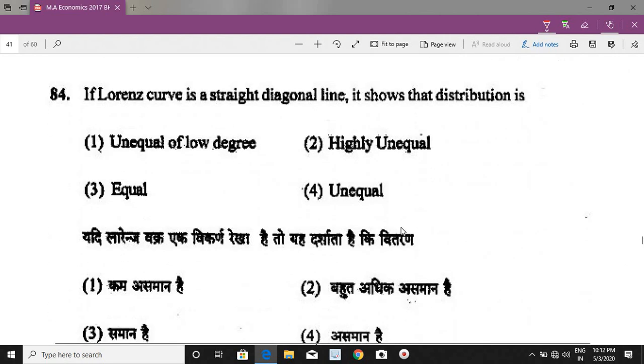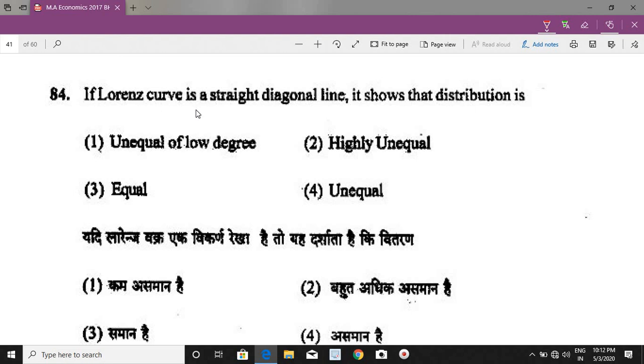Now next question, question number 84. If Lagrange curve is a straight diagonal line, it shows that distribution is. So first we should know what is Lagrange curve. Lagrange curve is a graphical measure of dispersion. It measures dispersion or deviation graphically. It was given by Max Orange and it is generally used for measuring inequality in the distribution of income or wealth.